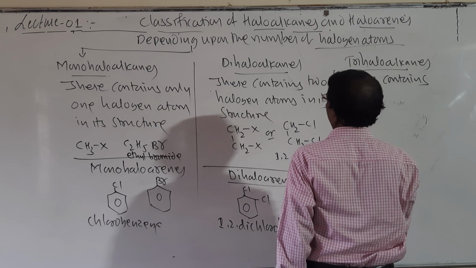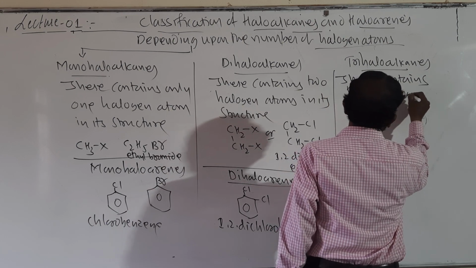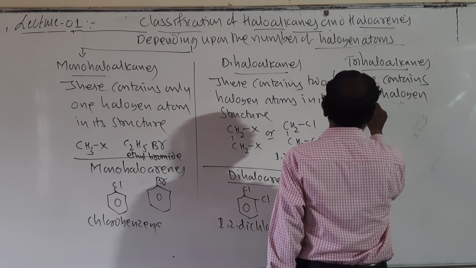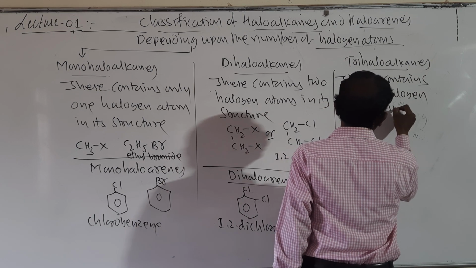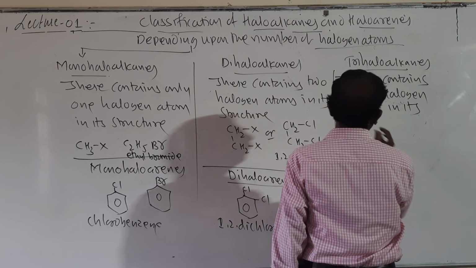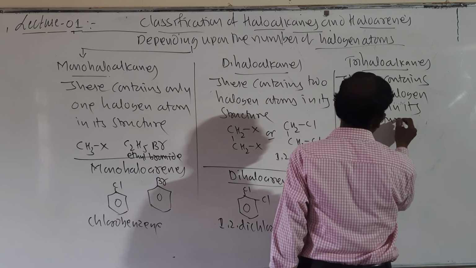Students, similarly, trihaloalkanes contain three halogen atoms in their structure.